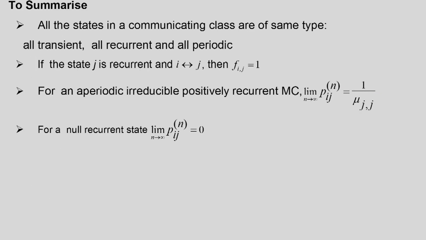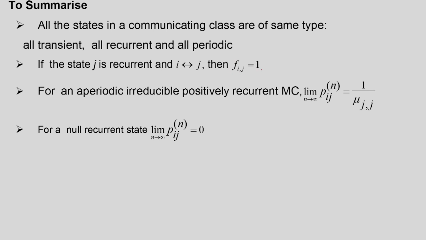Now, let us summarize the class. We derived that all the states in a communication class are of the same type, that means all transient, all recurrent or all periodic. Then we also showed that if state j is recurrent and i communicates with j, then Fij, the probability that starting with state i, it will cross state j eventually, is equal to 1.